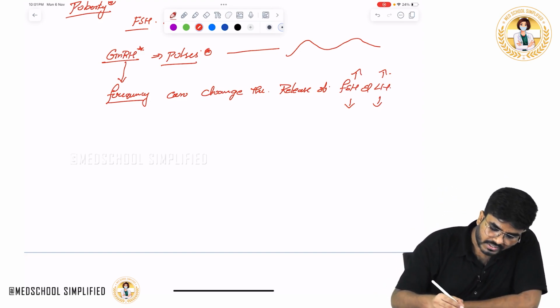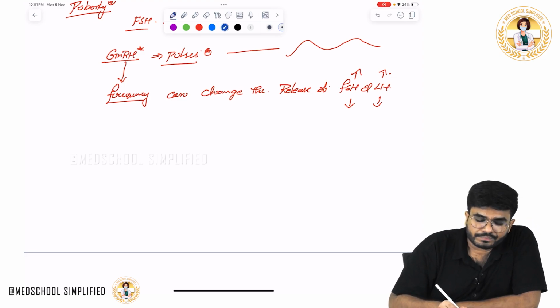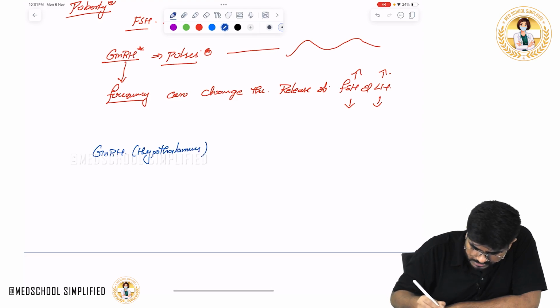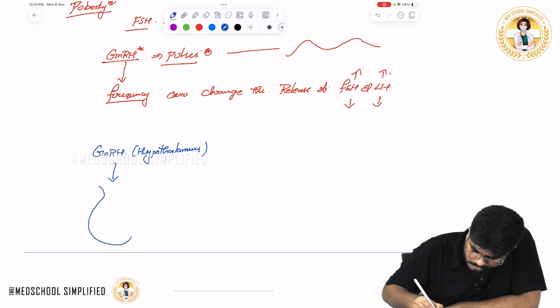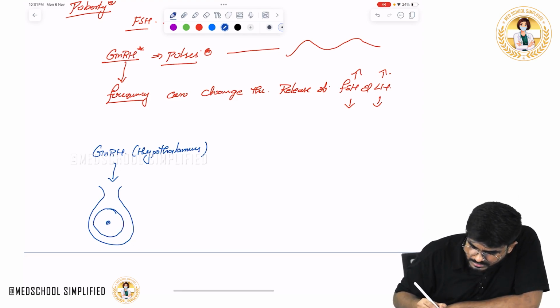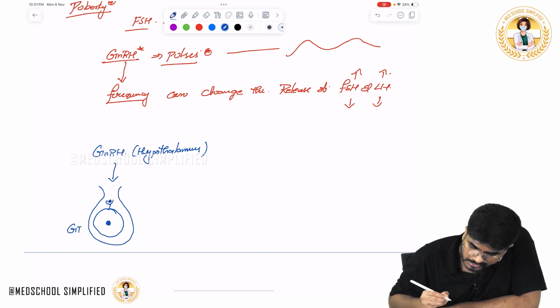Some important points about GnRH. GnRH from the hypothalamus comes down and acts on the anterior pituitary gland. In the pituitary gland, it acts on which cells? Gonadotropes. On the surface of the gonadotropes there are receptors, and GnRH comes and acts on its receptor.